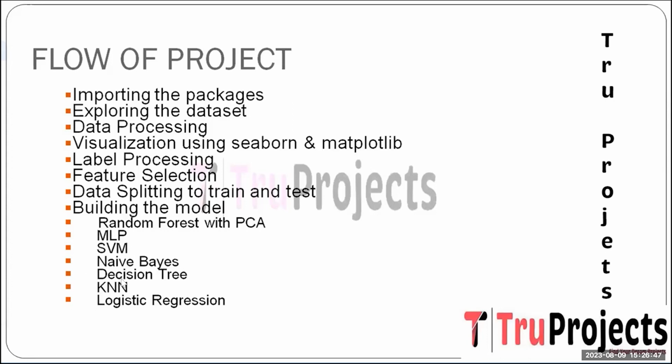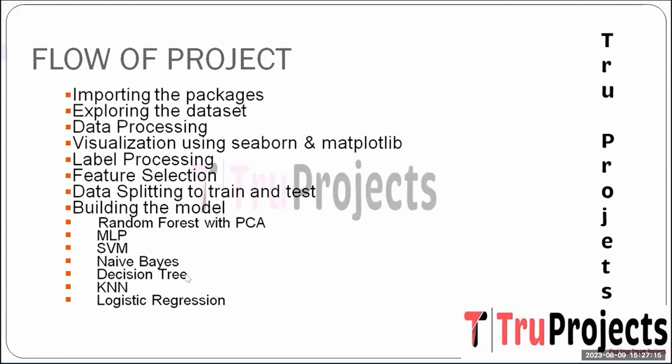And the next one is Naive Bayes. Naive Bayes is a probabilistic classification algorithm based on the Bayes theorem. It assumes the features are independent, simplifying the calculation of the probability in the context of malicious URL prediction. Naive Bayes computes the likelihood of a URL being malicious or benign based on the observed attributes. This approach exploits the probabilistic nature of the problem to make accurate predictions.